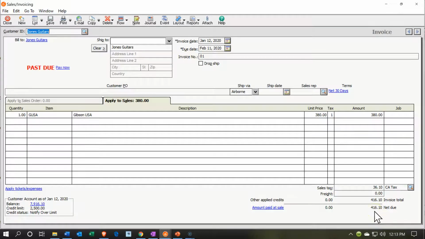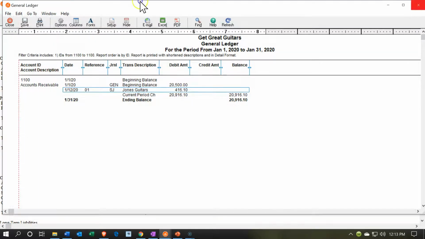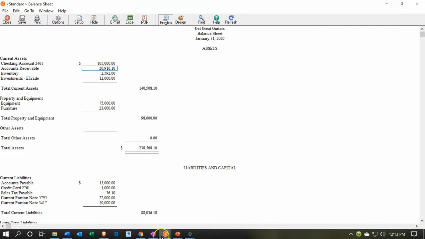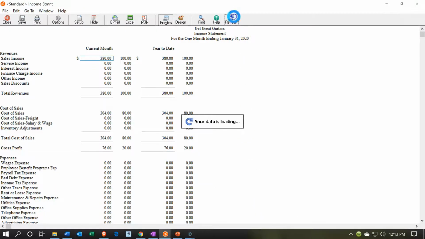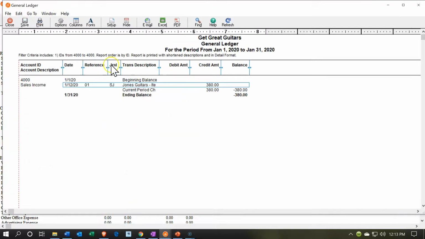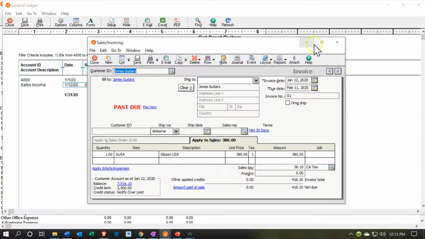There's the full amount that's due on the invoice, which is the 416. I'm going to close this back out. The other side is going to go to the profit and loss or income statement. If I go to that and make sure it is refreshed, there's that 380. So the 380 is not the full amount that's owed to us. That's the amount that we get to keep, right?